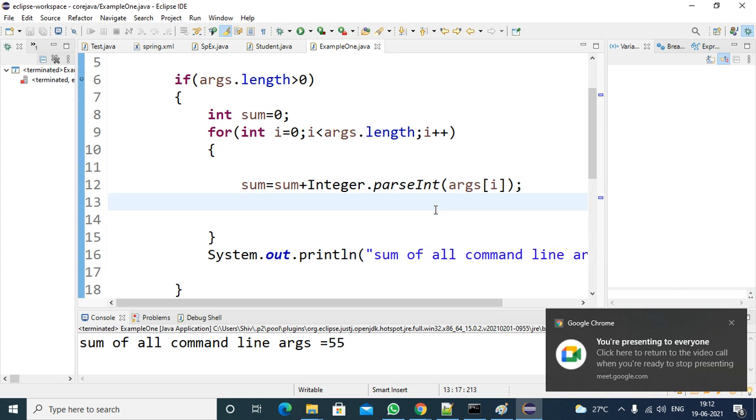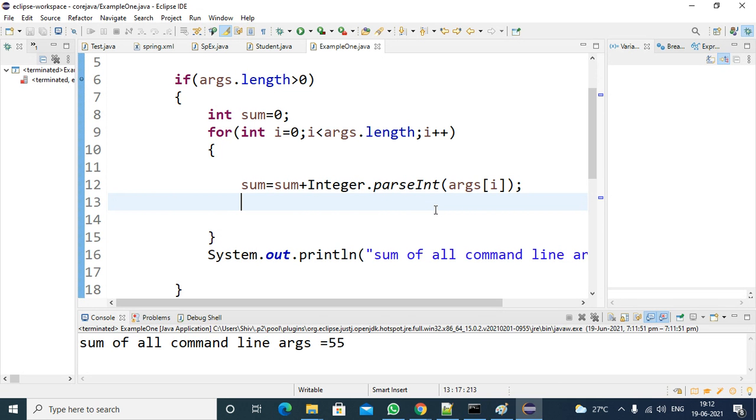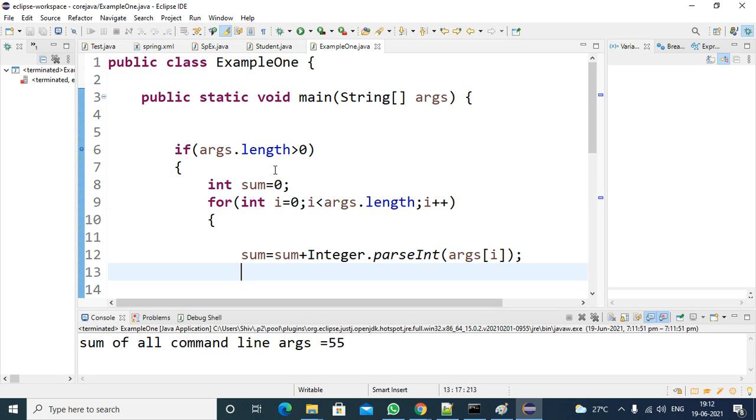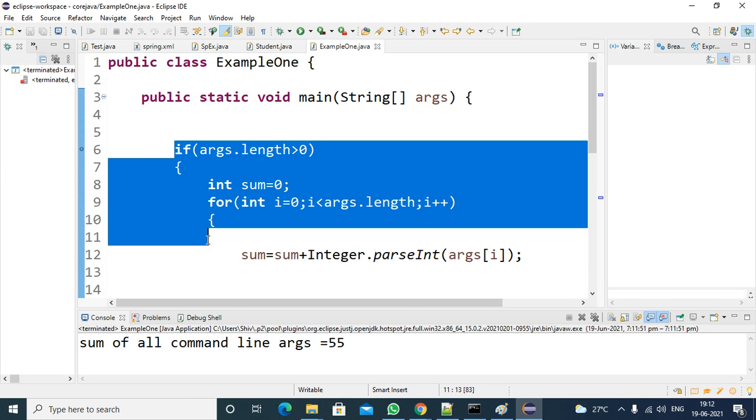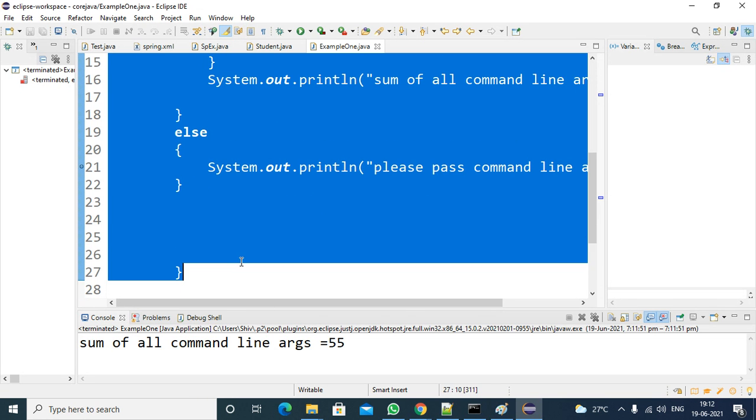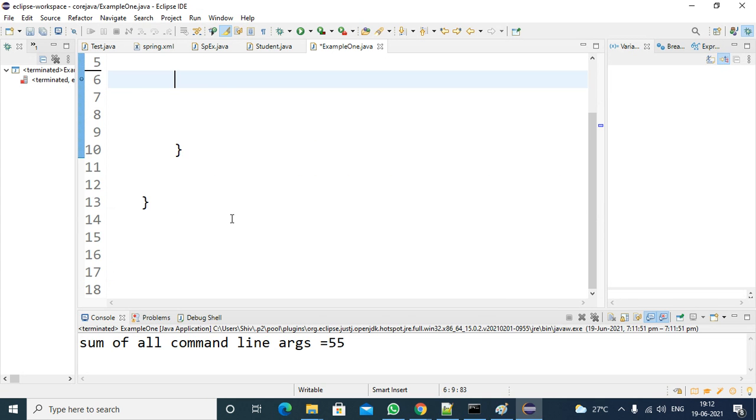Right. So next we will try to understand. Okay, before that, I will ask one question. Someone please help me. Is this valid or not?